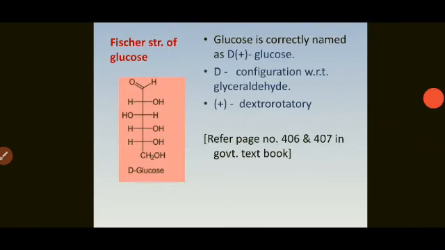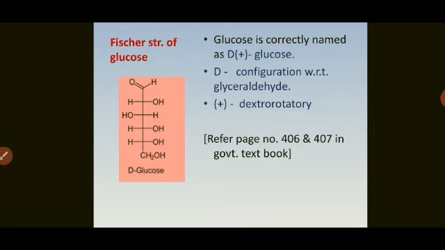So from all these evidences, the structure obtained by the scientist Fischer is called the Fischer structure of glucose, which is also called the open chain structure of glucose. Now, what is written here? Glucose is correctly named as D plus glucose.